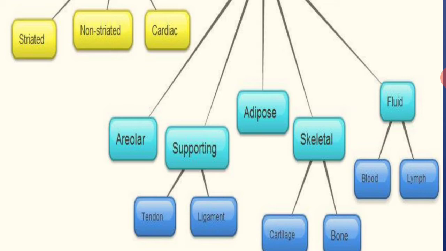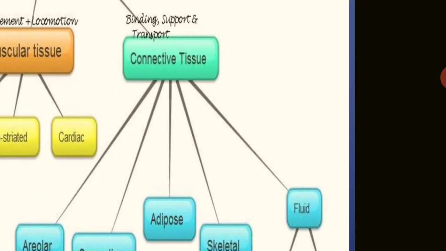When this tissue is found in fat cells, it is known as adipose tissue, and when it is found in the skeleton, it is known as cartilage and bone. Its responsibility is to create and maintain the shape and size of the animal body. When this tissue is of fluid nature, these connective tissues are known as blood and lymph.